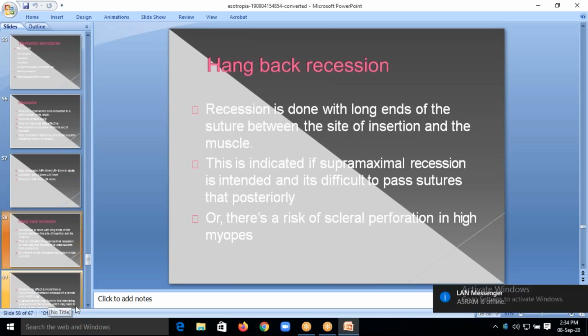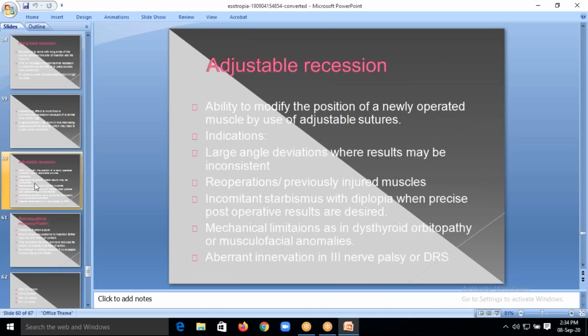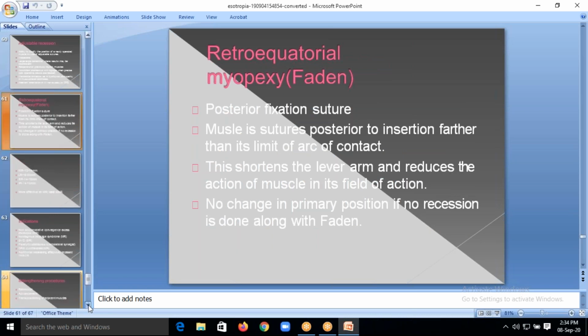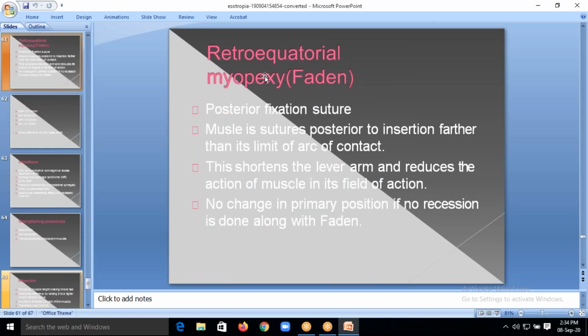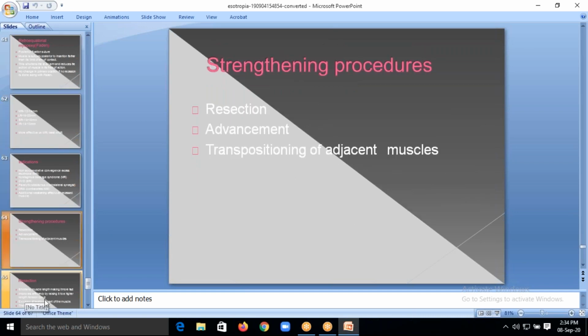There is another type of recession called hangback recession. Okay, these are all not required for you. Adjustable recession, you can just tell the points. So I told you Faden surgery. Faden surgery means it is posterior fixation suture. The muscle is sutured posteriorly to the insertion, farther than its limit of arc of contact. Okay, so this is all not required for you.